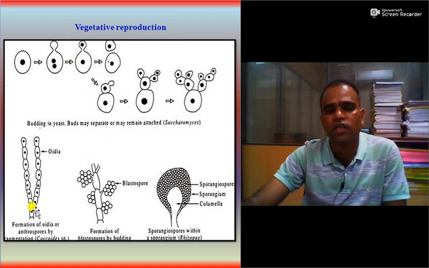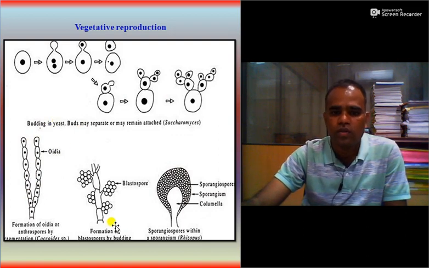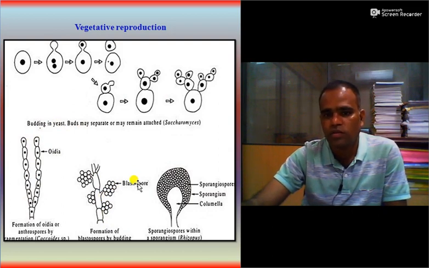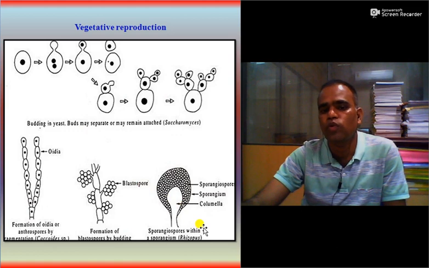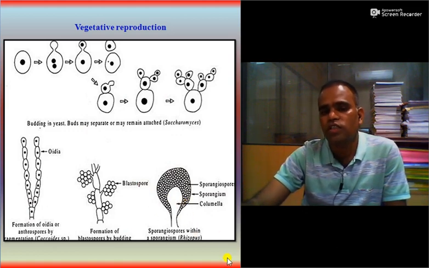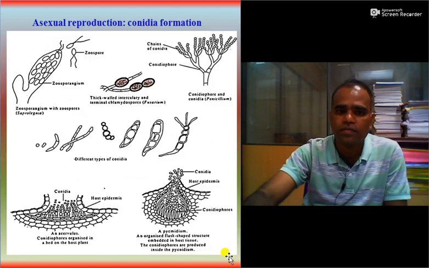For fragmentation, mycelial fragmentation or hyphal fragmentation occurs, and each individual cell acts as an arthrospore. Or by budding, the spores which are produced by budding are called blastospores, or sporangiospores within a sporangium. So this is all about vegetative reproduction.